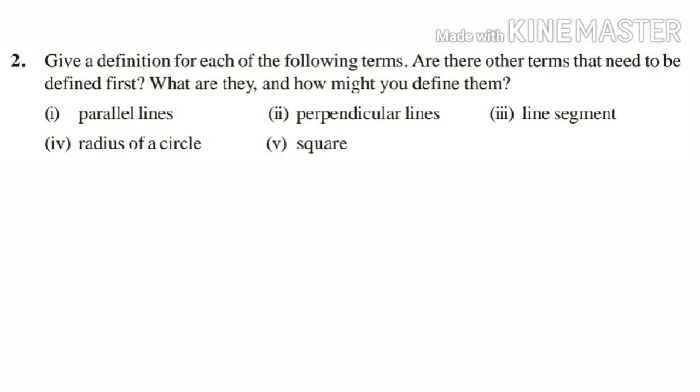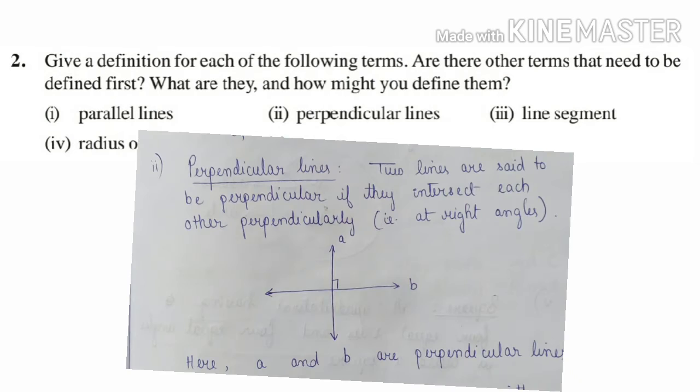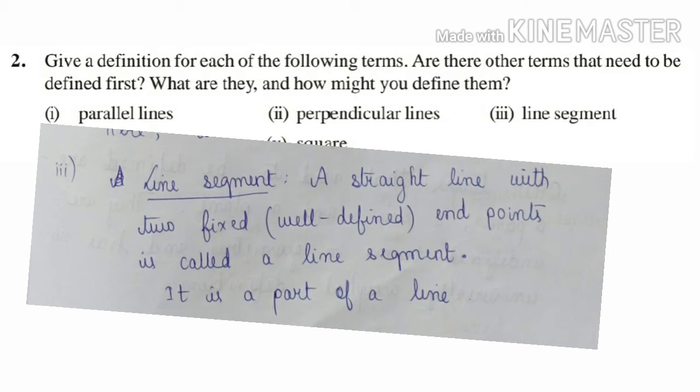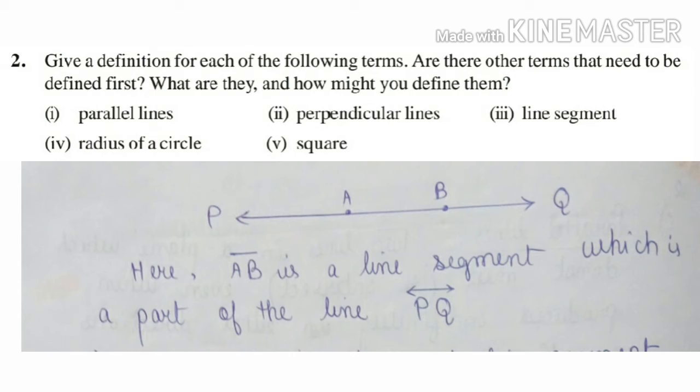Question 2. Perpendicular lines. Answer: two lines are said to be perpendicular if they intersect each other perpendicularly or at right angles. In the given figure, A and B are perpendicular lines. Question 3. Line segment. Answer: a straight line with two fixed or well-defined end points is called a line segment. A line segment is a part of a line. In the given figure, AB is a line segment which is a part of the line PQ.